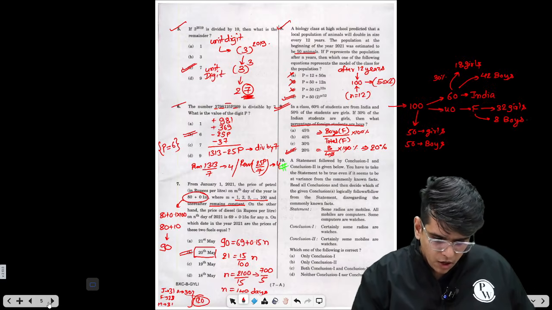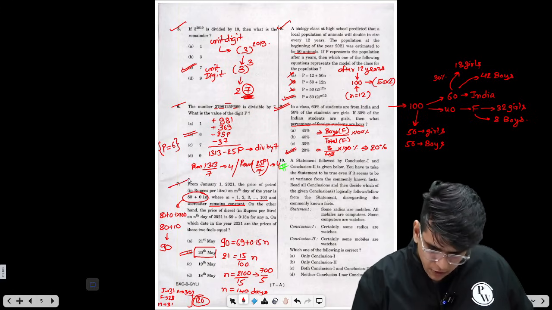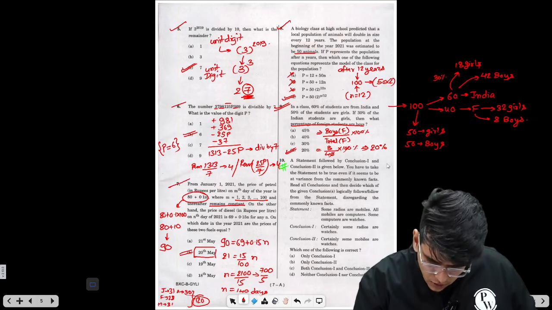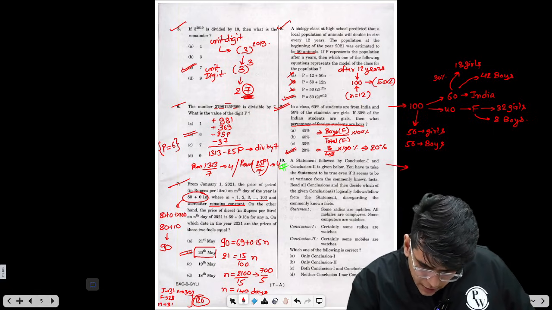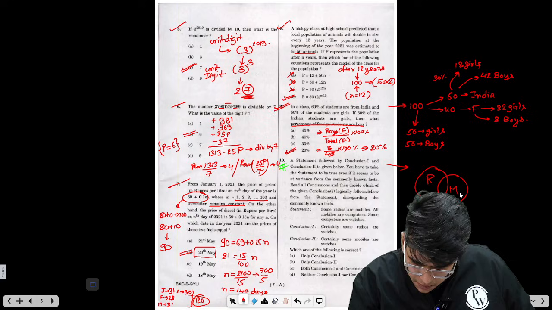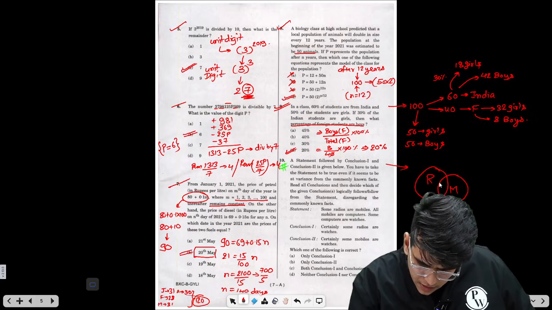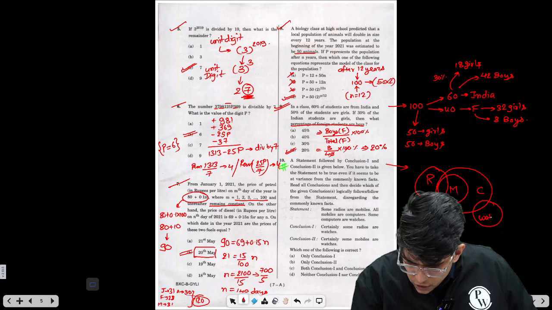Okay. Now let's see. We have done this. We have done this. Now we left this, so let's try to solve this now. What is the statement? Some radios are mobiles. All mobiles are computers. And some computers are watches.